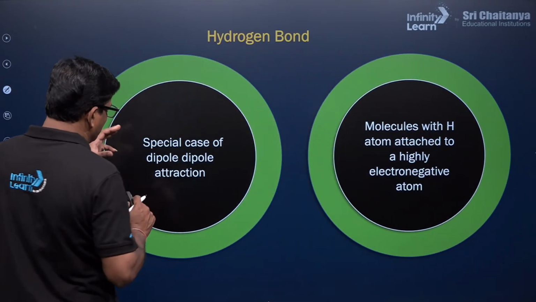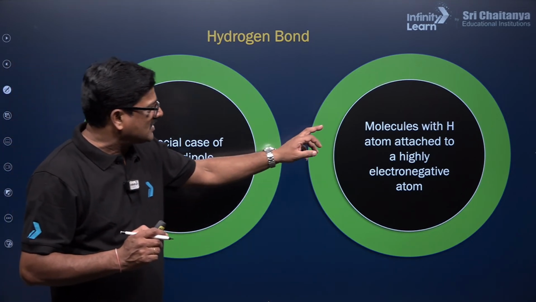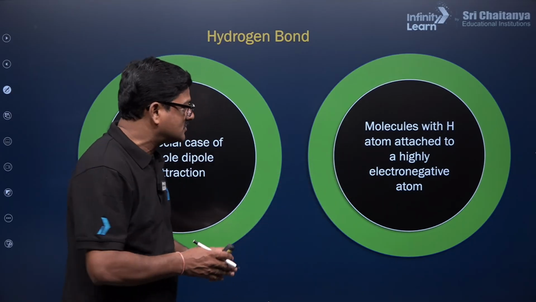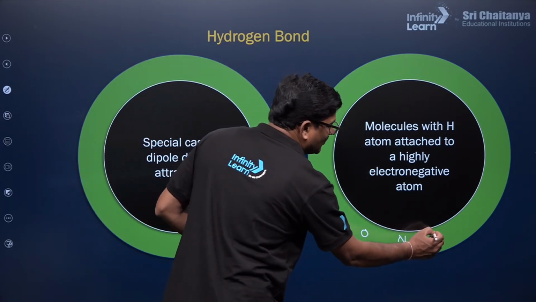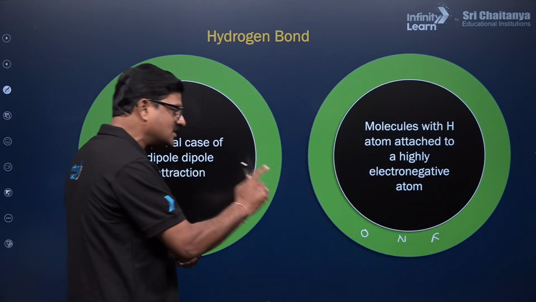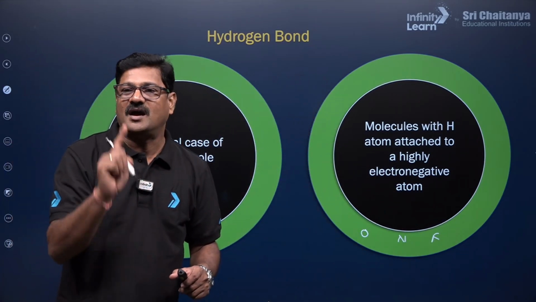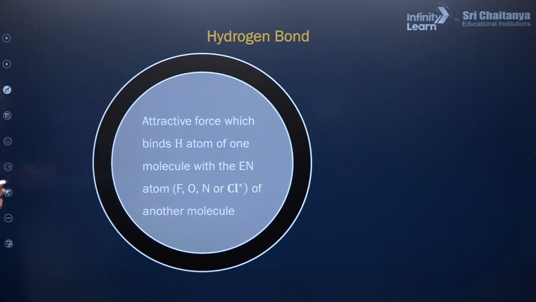Hydrogen bond is a special case of dipole-dipole interaction, in a molecule with a hydrogen atom attached to a highly electronegative atom. कौन सा होगा? It could be oxygen, or it could be nitrogen, or it could be fluorine. Only these three elements are eligible for making hydrogen bonding. And you can see the attractive force which binds the hydrogen atom with one of the